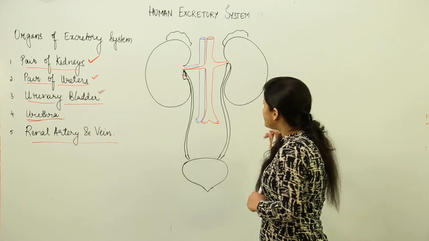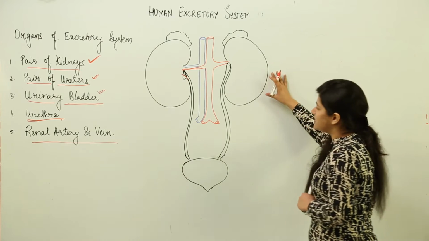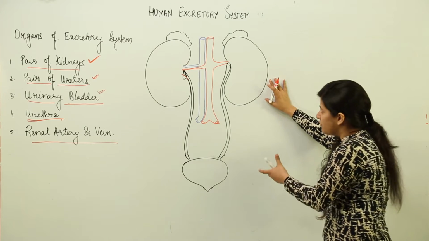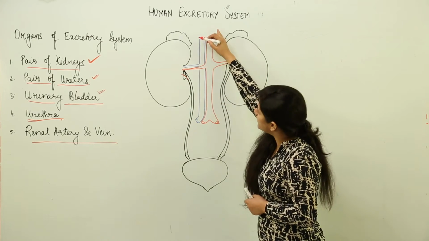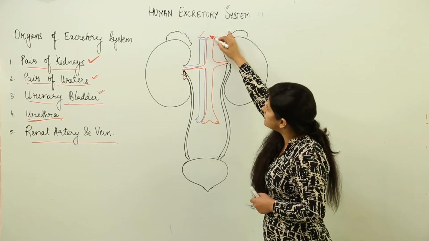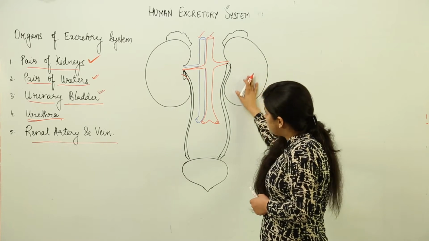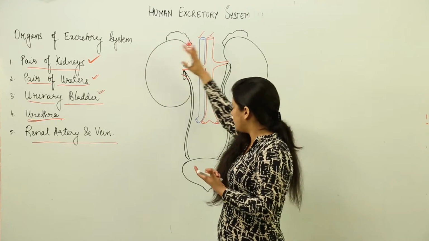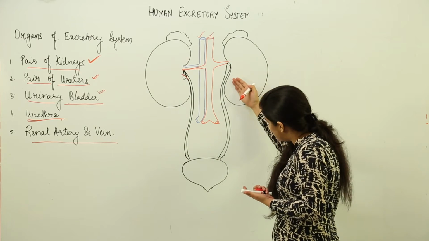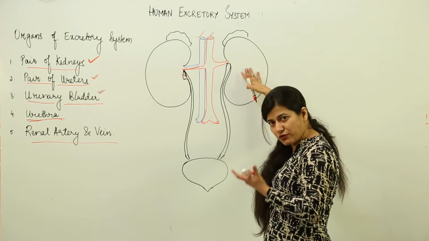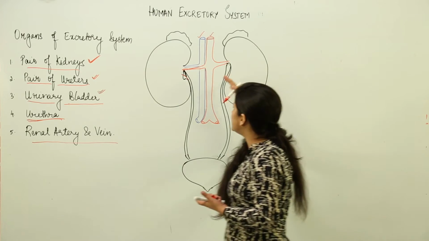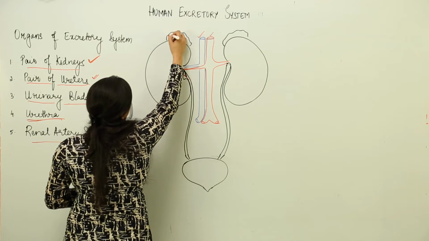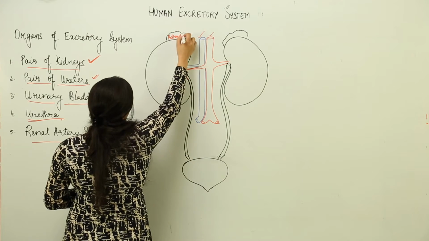Now, talking about the pair of kidneys, as you can see, this is a rough representation of the human system, a very vague one, but for understanding purposes, what you see over here is a renal vein and a renal artery. This is the pair of kidneys. It looks like the kidney beans that we consume, which is why they are called kidney beans. This kidney is an organ with all four tissues, and it is somewhat muscular. On top of each kidney lies an adrenal gland. So, the adrenal gland pair is also present.